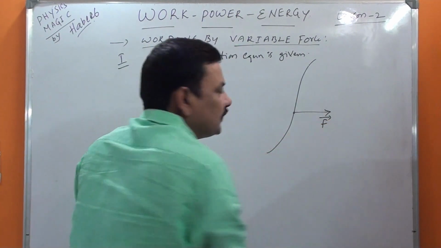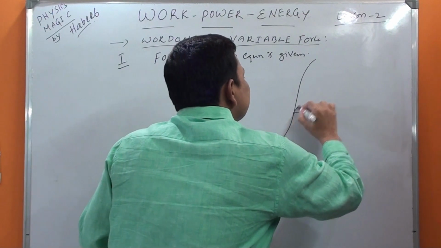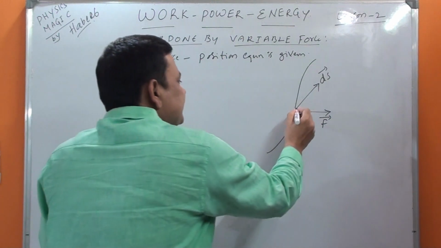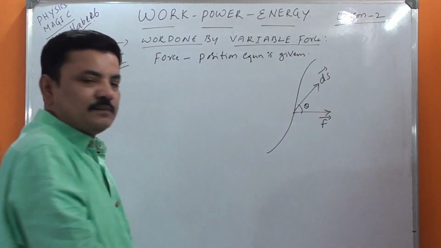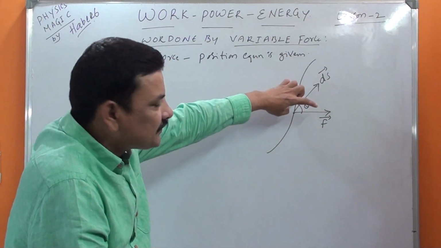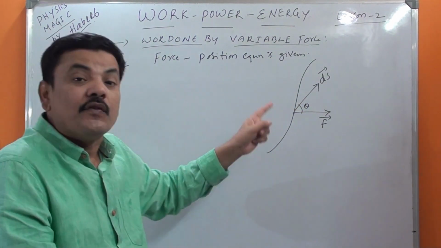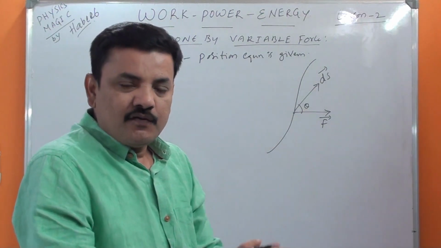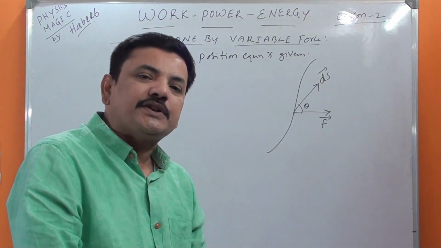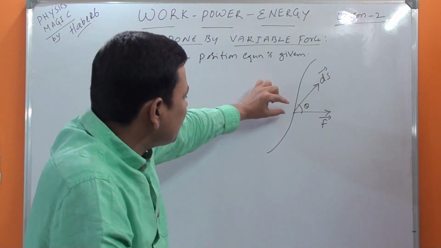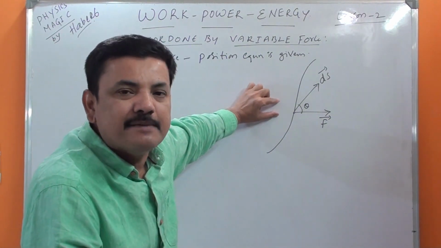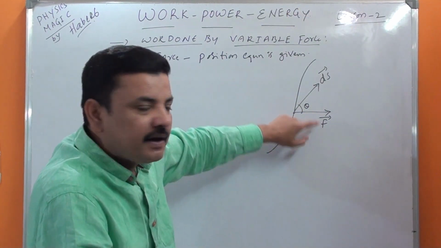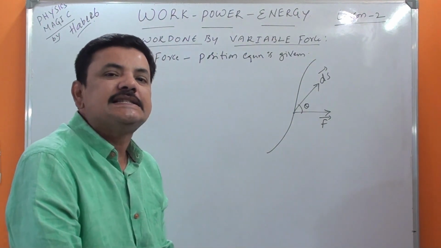Say F bar is the force and a small displacement I am taking as ds, and theta is the angle between them. Here the force is varying both in magnitude as well as direction, so only at one particular instant I am taking the applied force F bar and the small displacement ds.